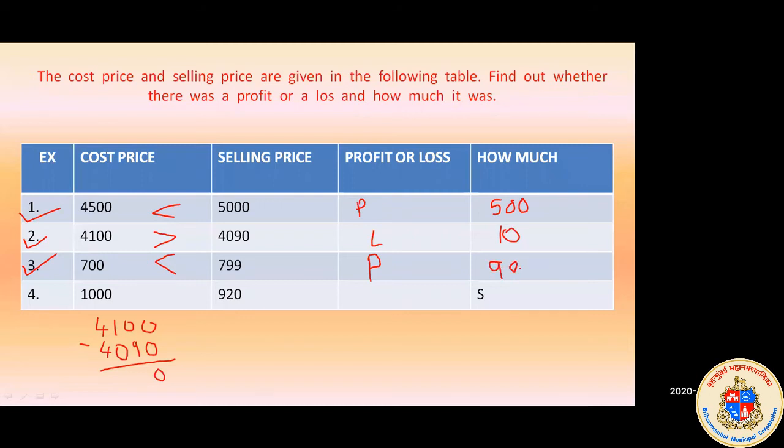See, you have exactly the same table in your textbook also. After my lecture, you have to go and solve that table. Now you will just observe and try to understand. Now let's go for the fourth sum. Here the cost price is 1000 and the selling price is 920. So here I can say the cost price is bigger than the selling price. So what will it be? Loss. Very good. It will be a loss. Obviously, because we have purchased something for 1000 and we have sold it for 920 only. So we have made a loss. How much loss have we made?